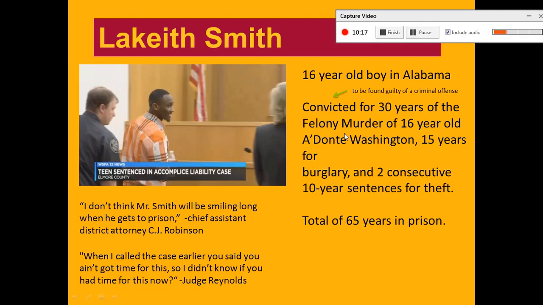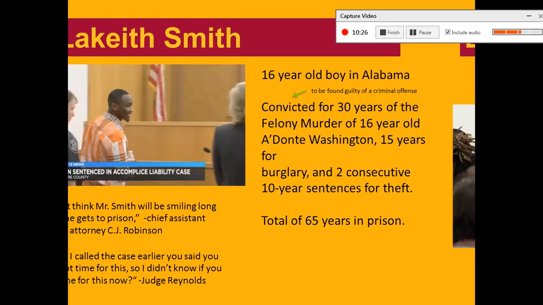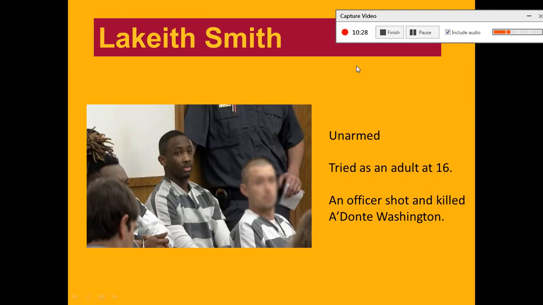He did pull out his gun. He did shoot at the officers, and in return, he was killed. Still, Lakeith never had a gun. He never shot a gun in this instance, and he still went to jail for this. All while being tried as an adult.